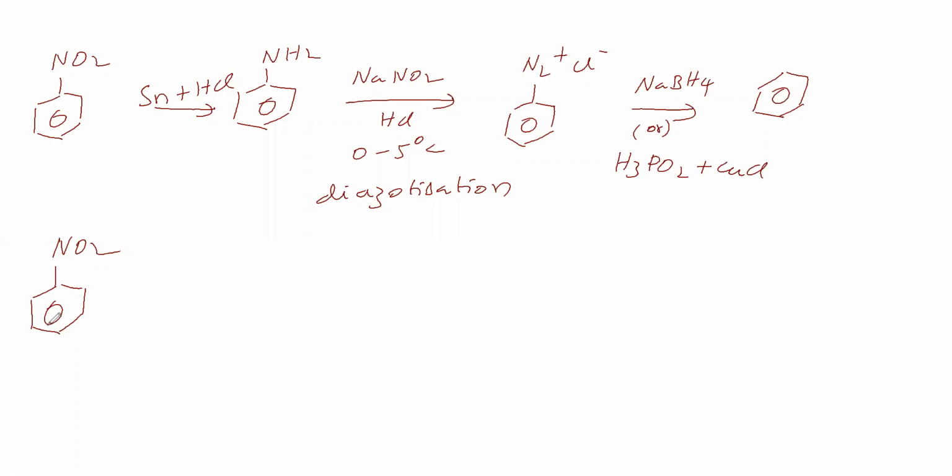It will go for electrophilic substitution but not nucleophilic substitution. The nitro group directs the electrophile to attack the phenyl ring at which position? That we will see. Another thing: in this reduction we can take lithium aluminum hydride also, instead of sodium borohydride.